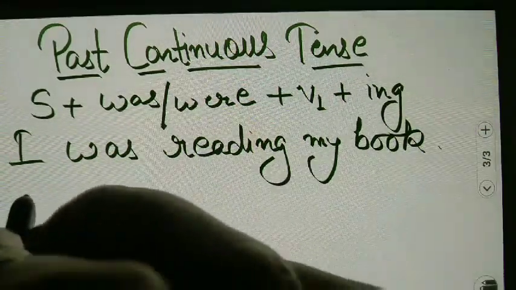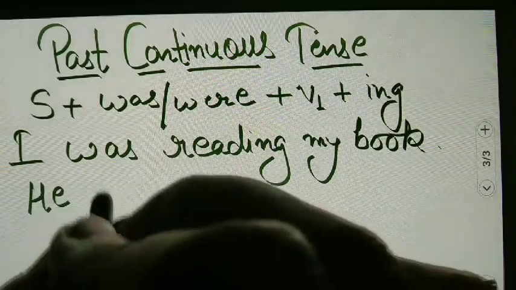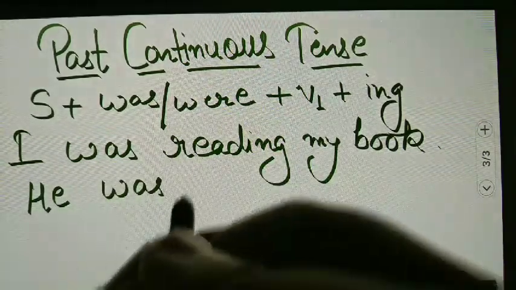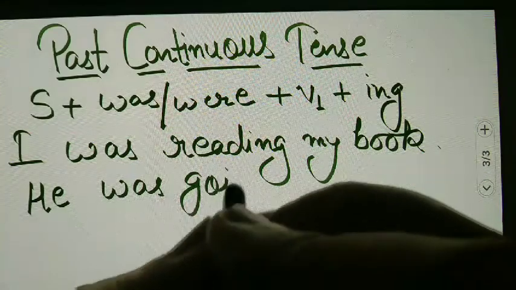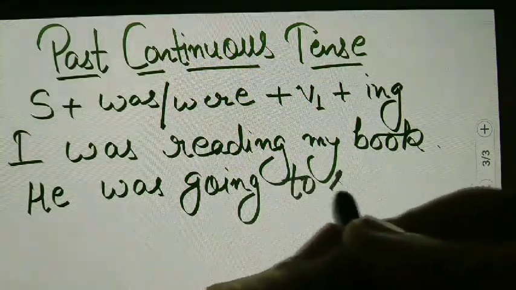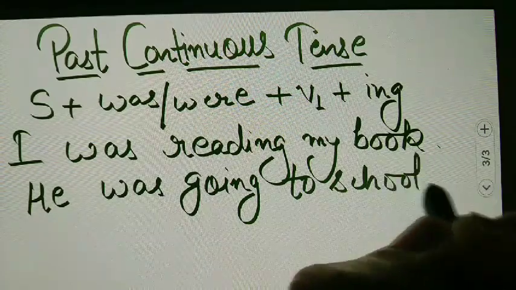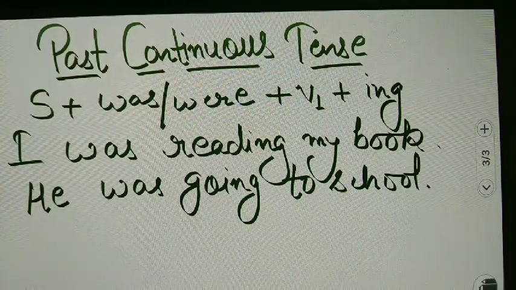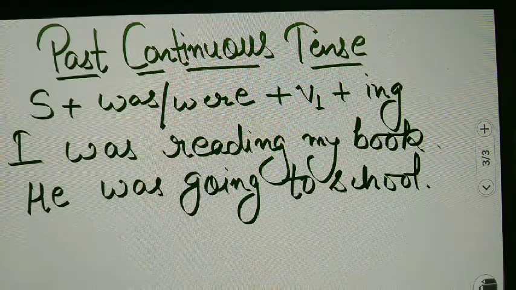Similarly, he was going to school. Where will we use were?